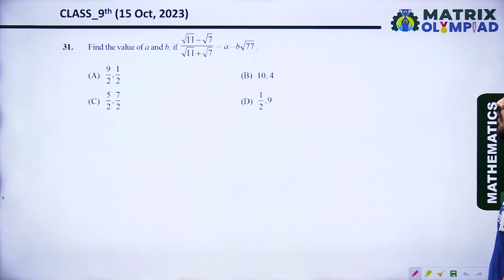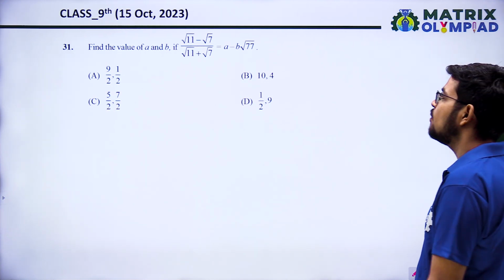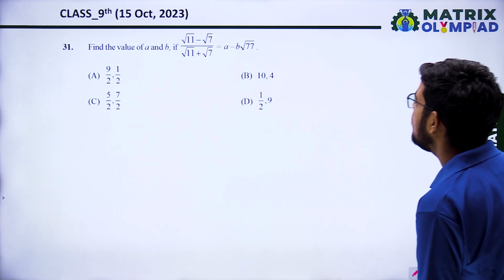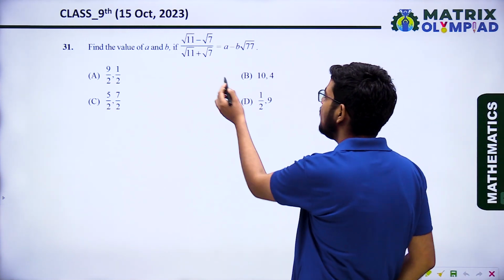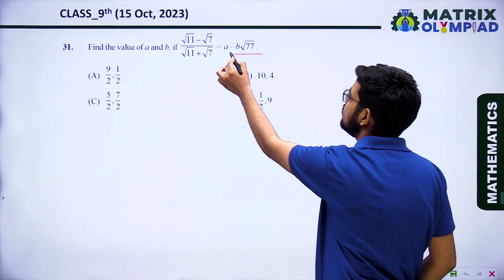Okay. So first question, find the value of A and B if root 11 minus root 7 upon root 11 plus root 7 equals A minus root 77. So see here, what we have to do, we have to convert it in this form.